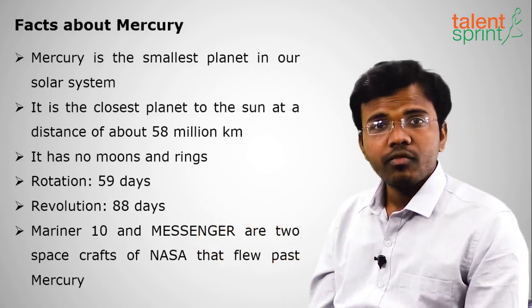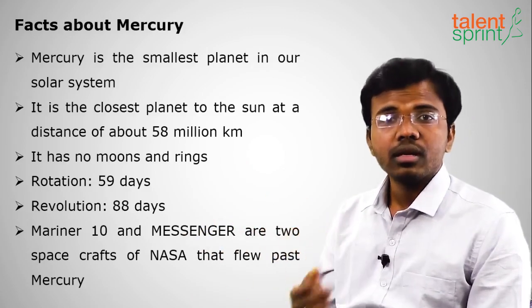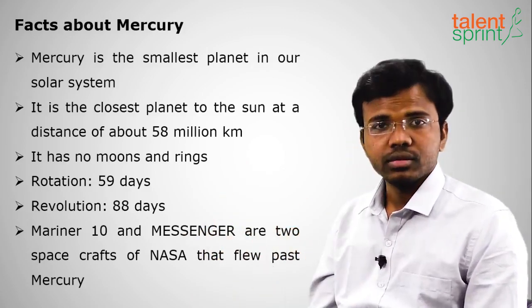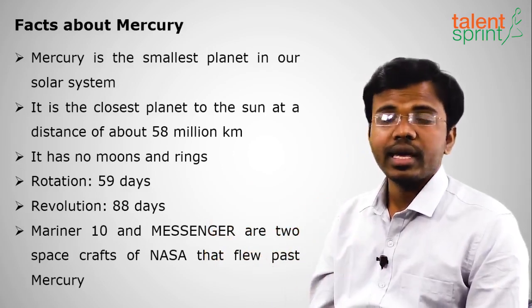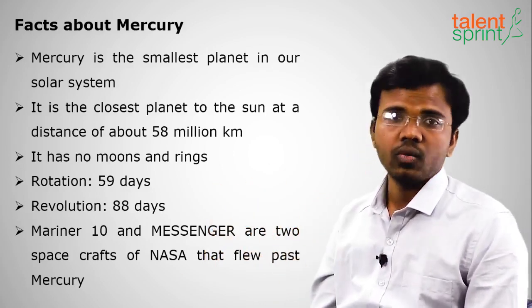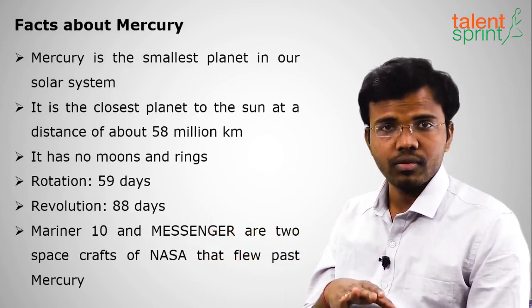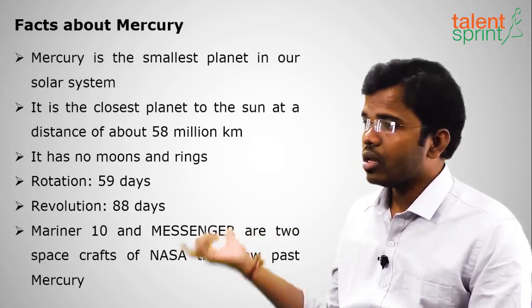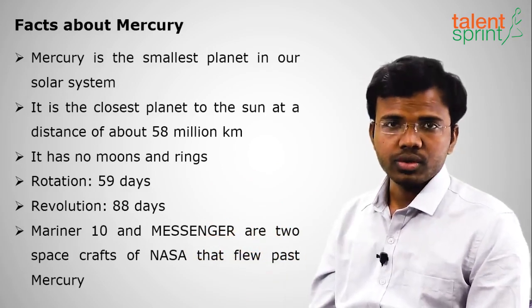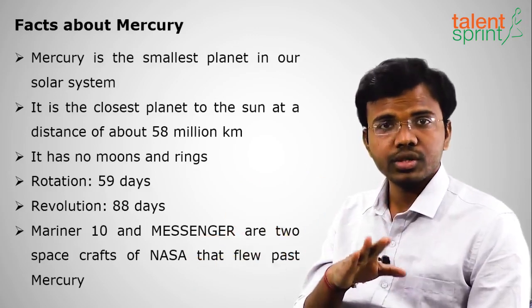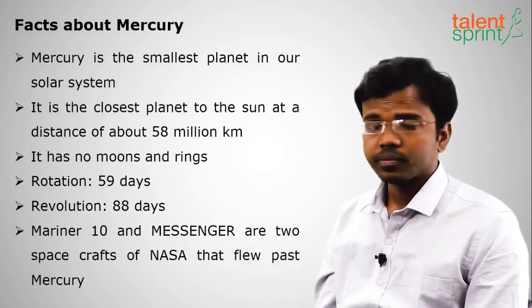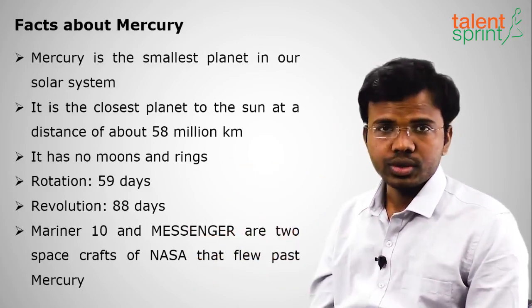And it takes 59 days for one rotation, and one revolution it takes 88 days around the Sun. Sorry, 59 days for rotation and 88 days for revolution.